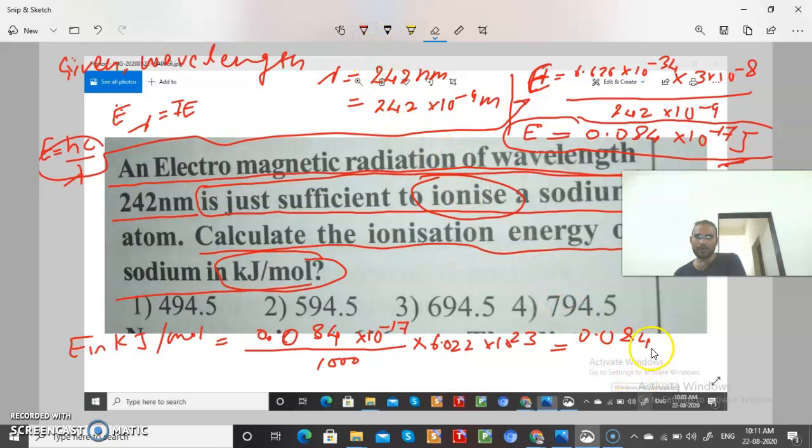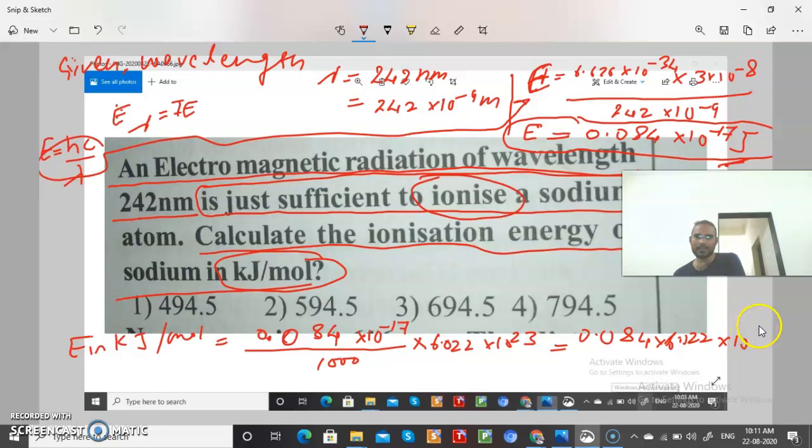We have 6.022, multiplied by 10 power minus 17 and 10 power 23. So how much will it come?